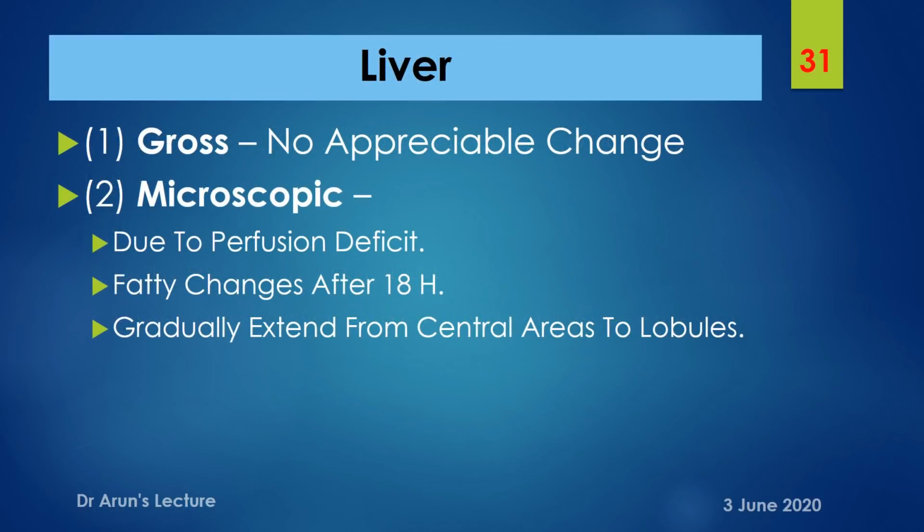Coming to the liver, in gross there won't be any appreciable changes noted, but in microscopic examination, due to perfusion deficit or perfusion compromise, fatty changes of the liver can be seen only after 18 hours of survival of an individual after the primary infliction of the wound. If a fatty change is present, there will be a gradual extension from the central part of the liver to the lobules.